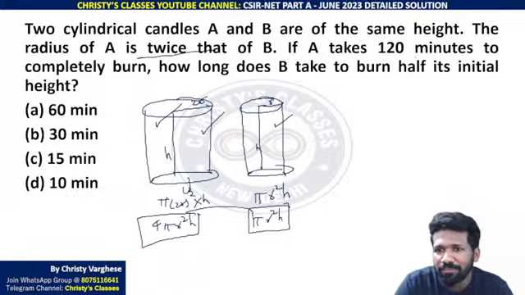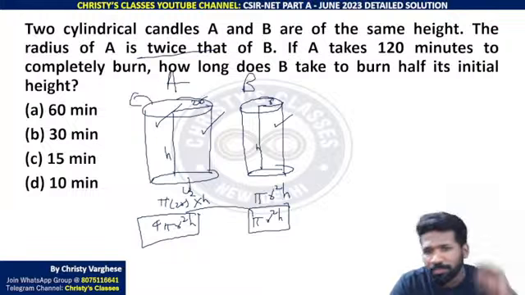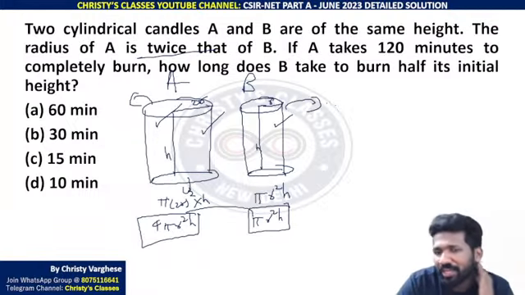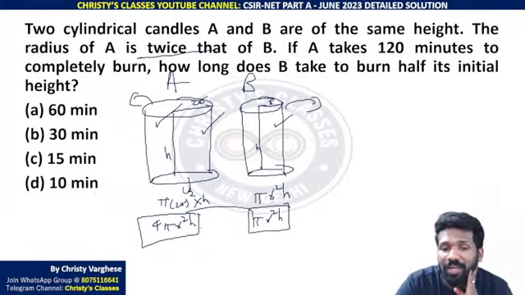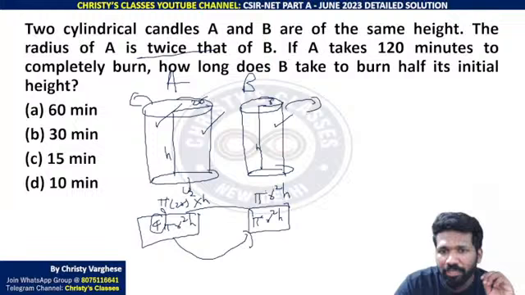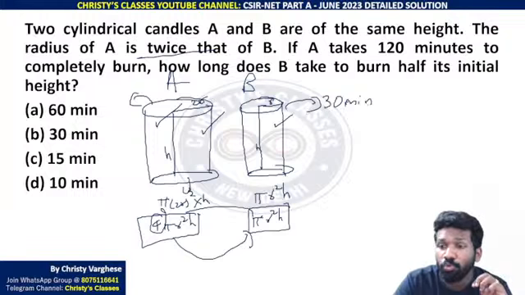Now question says if A takes 120 minutes to completely burn. This is A candle, this is B candle. A takes 120 minutes means B takes how many minutes to completely burn? 120 का आधा है ना. Sorry, 120 का 1/4 because ये इसका 1/4 है, ये 4 times ये है ना. So 120 minutes means ये पूरा burn करने के लिए 30 minutes चाहिए पूरा burn करने के लिए.